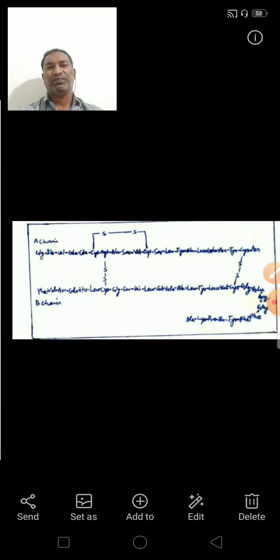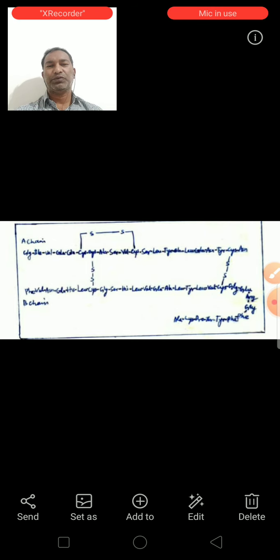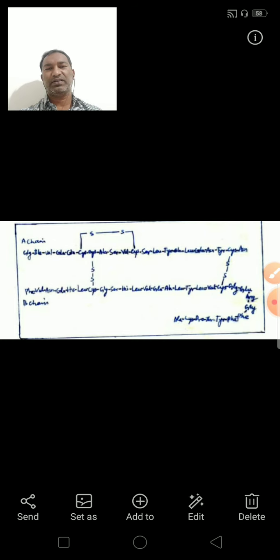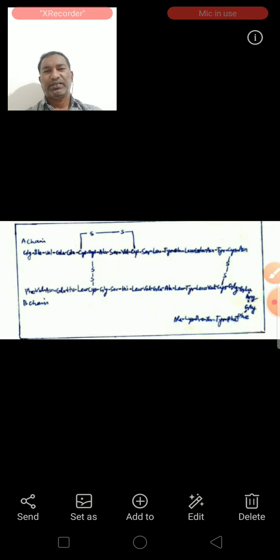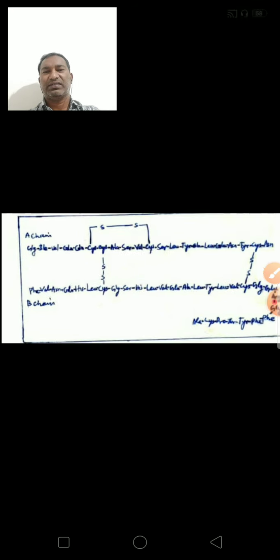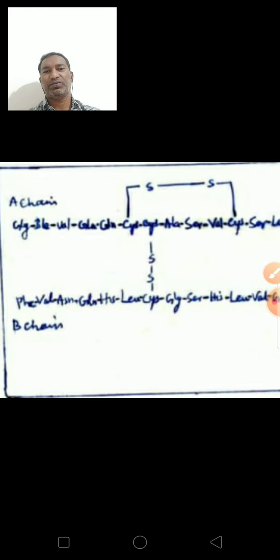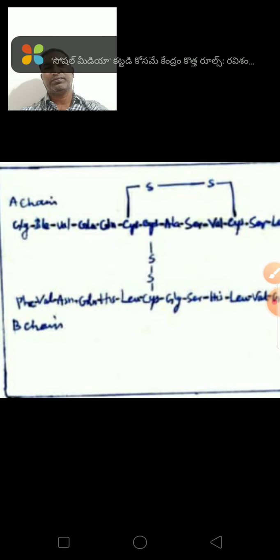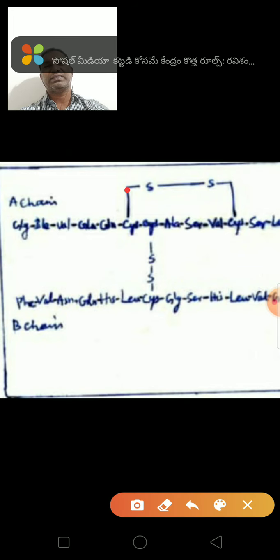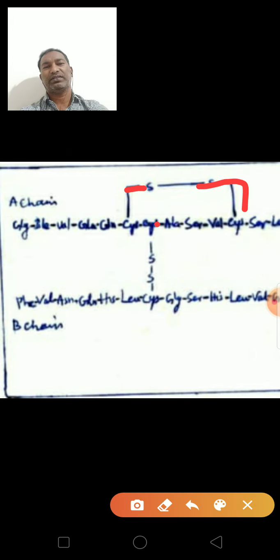See here, this is the insulin structure. In this insulin, these are the amino acid sequences: glycine, leucine, alanine, and so on. Here the primary structure tells the disulfide location also. This bond is known as a disulfide. This is a disulfide location, and this is another disulfide location. This is the A chain, this is the B chain.